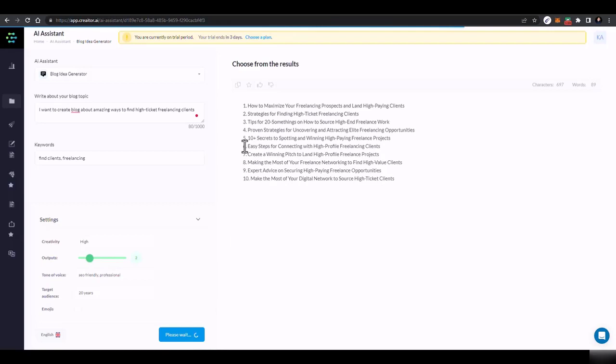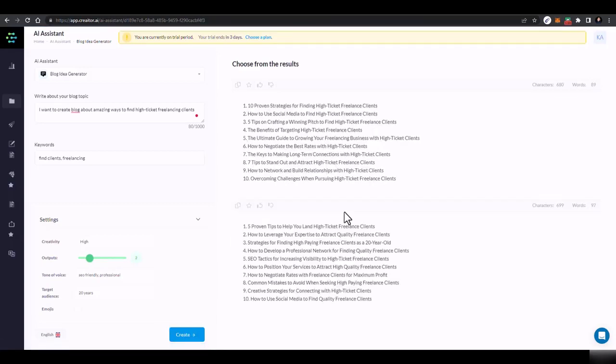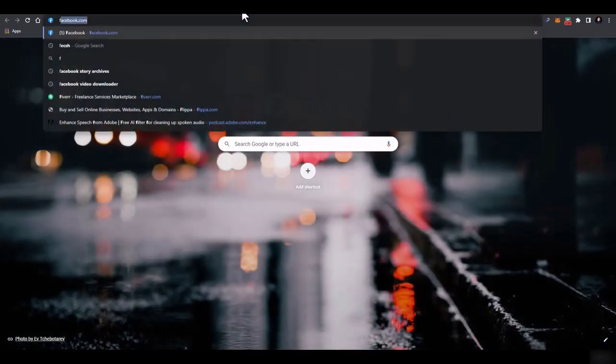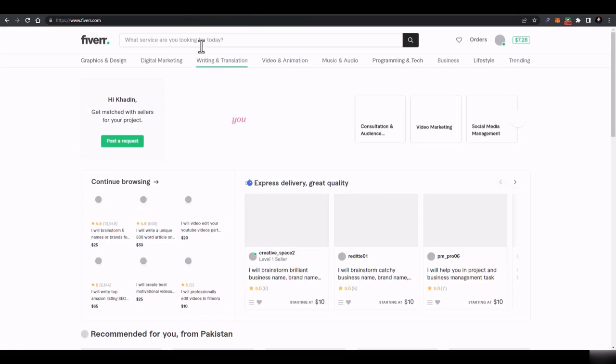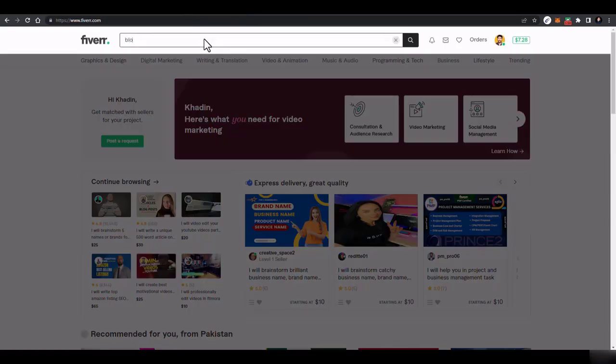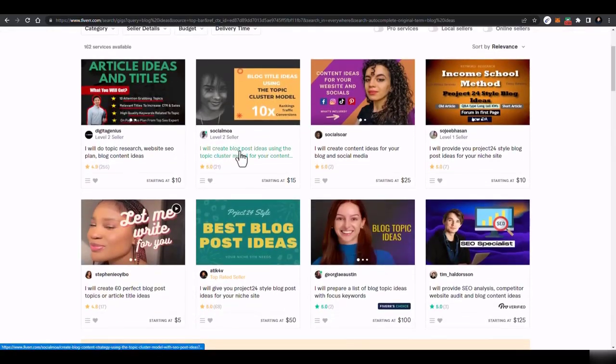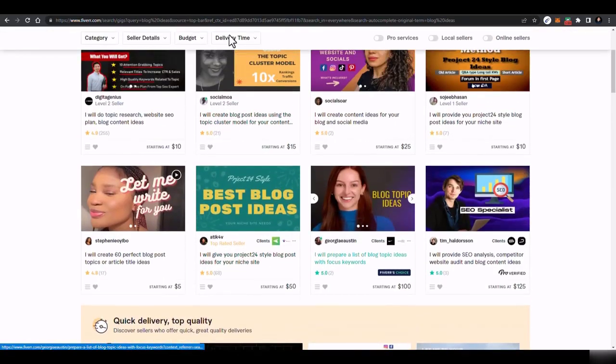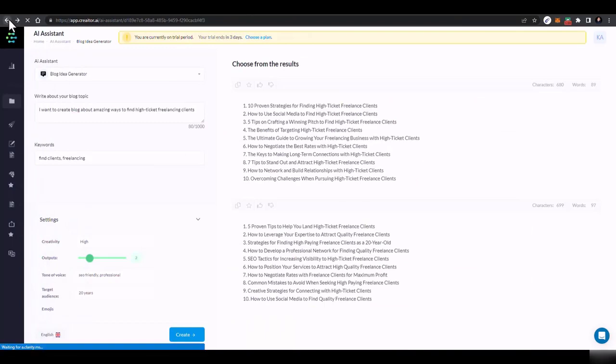And even on Fiverr and Upwork, there are jobs for providing your clients the blog generating ideas, blog titles. If you will go to Fiverr, you will see there are a lot of jobs regarding blog ideas. If you search for blog ideas, here you can see there are a lot of people providing those services. Same is with other tools.